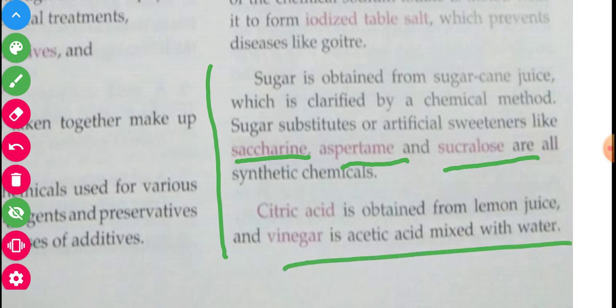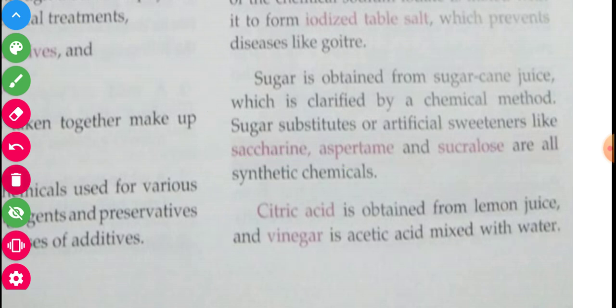So my dear students, vinegar is acetic acid, which we take from sugar cane. And vinegar is acetic acid mixed with water. So citric acid is obtained from lemon juice and vinegar is acetic acid mixed with water. My dear students, see and observe according to the given information about the related topic one by one.